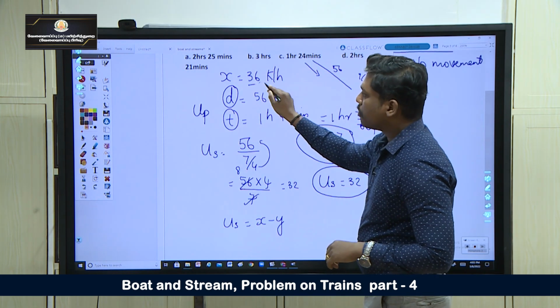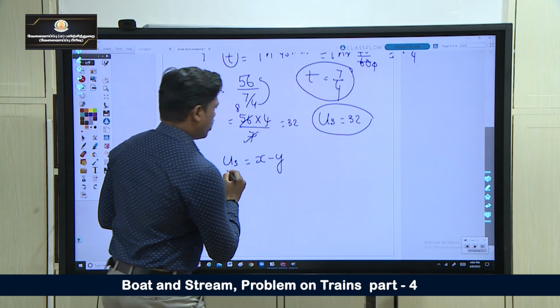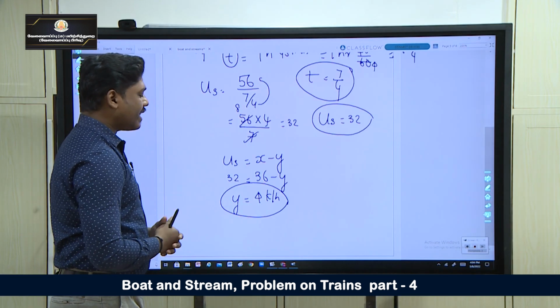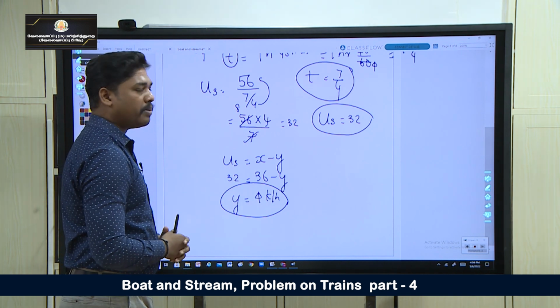They have given us boat speed as 36. Just substitute here. Upstream is 32, boat speed is 36 minus y. So y is equal to 36 minus 32, we are getting 4 kilometer per hour. So the current speed, the speed of water, is 4 kilometer per hour.